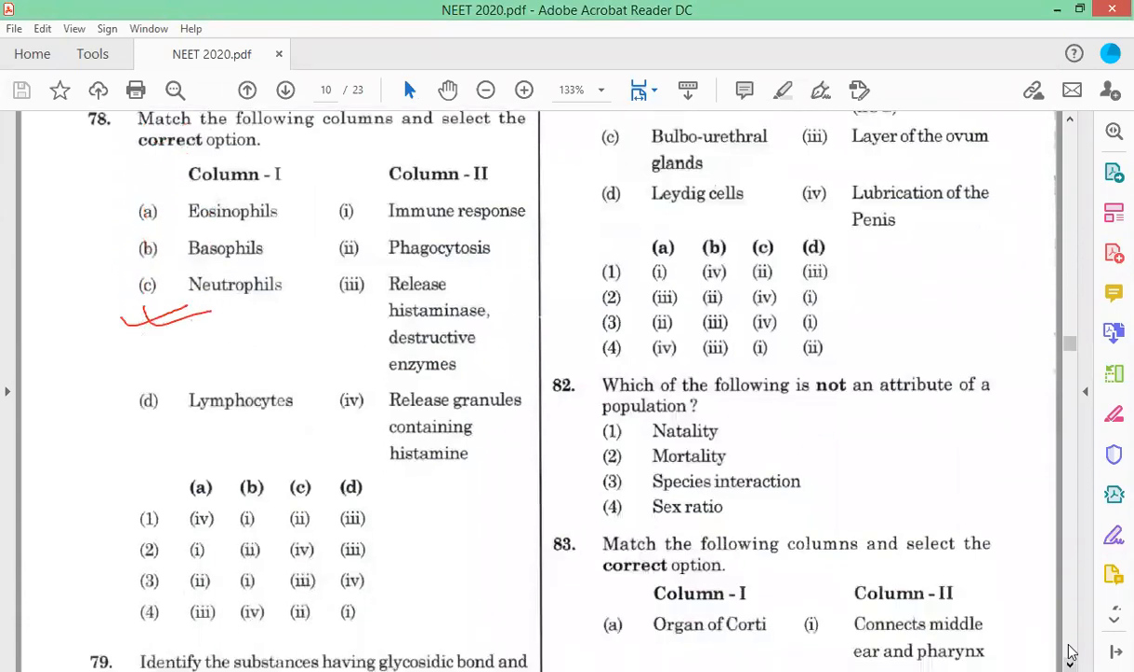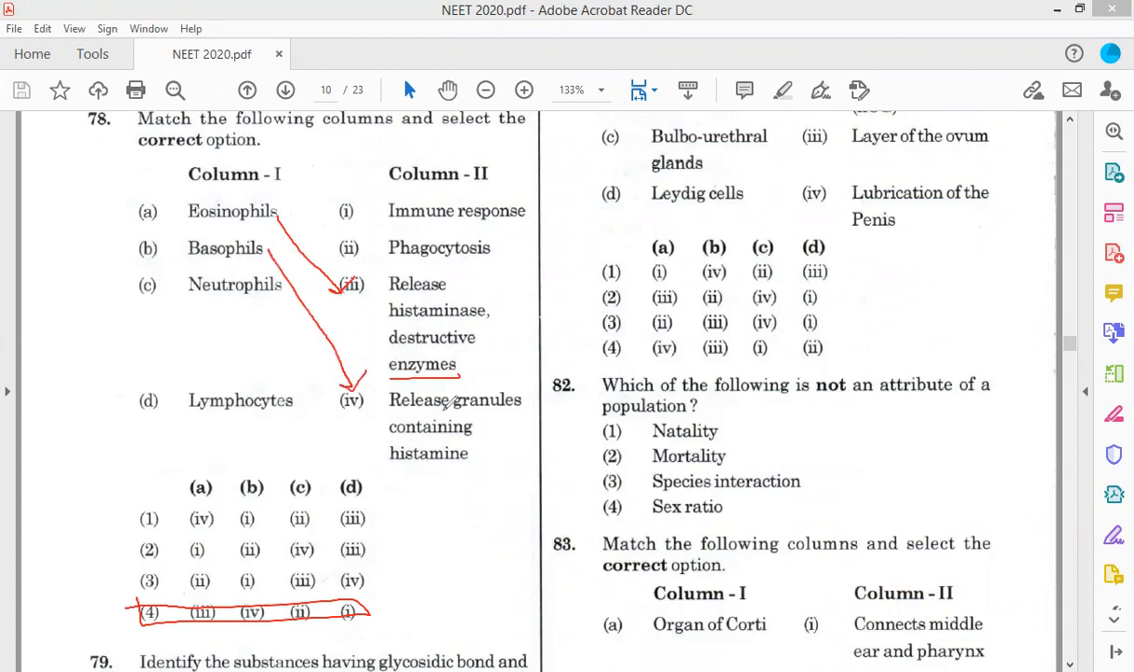Question number 78. That is option 4. Eosinophils release histamine and destructive enzymes, and are involved in allergic reactions. Basophils release granules containing histamine, and neutrophils perform phagocytosis. We also know that neutrophils are known as PML, polymorphonuclear leukocytes. Neutrophils have a phagocytic function.